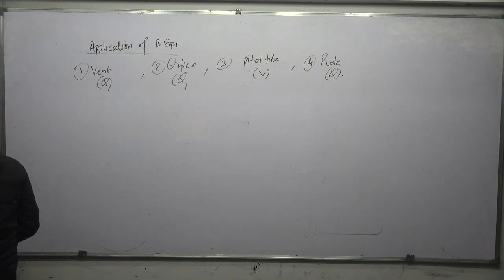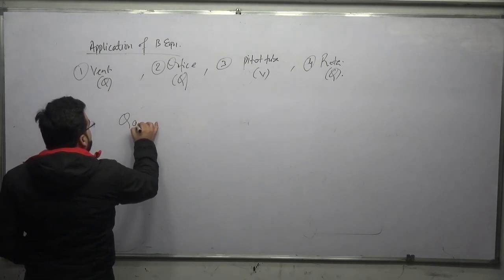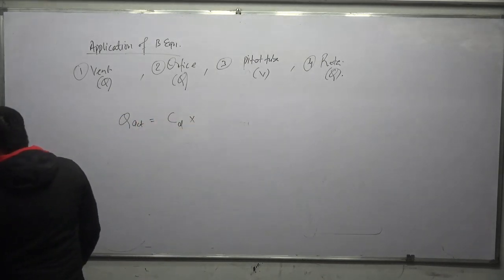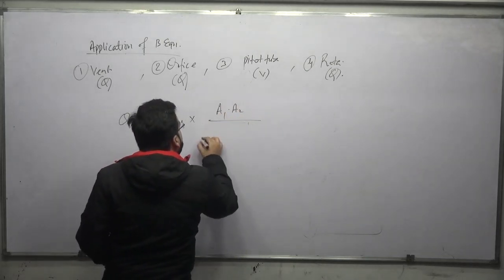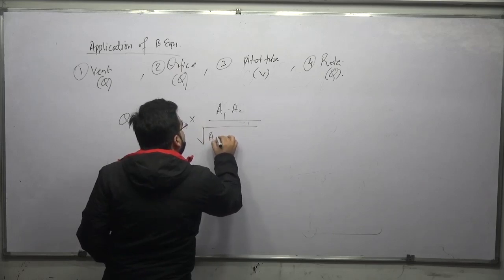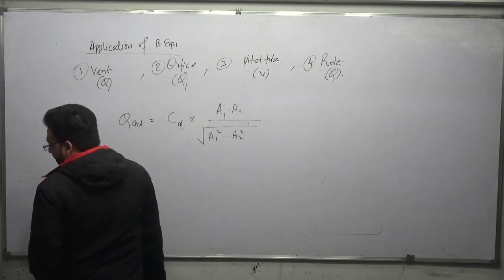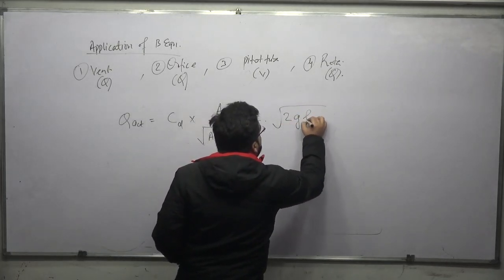Now let me directly write the equation. So for the Venturi meter, we are getting the actual discharge equal to coefficient of discharge multiplied by A1 A2 divided by under root of A1 square minus A2 square, multiplied by under root of 2G into H star.